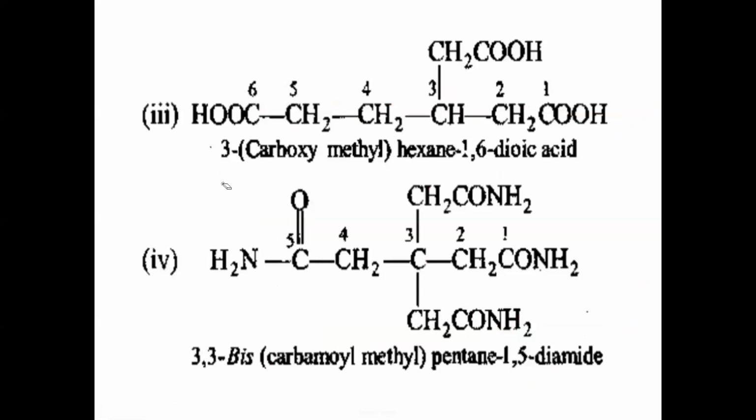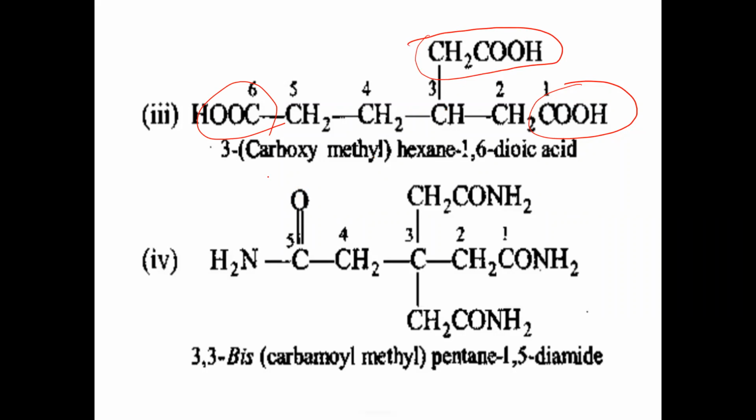Now in this example, what we have to understand is, how many times is the COOH group there? Check. 1, 2 times. So the COOH group is there 2 times only. This one is not CO, only COOH here. What should we take this group as? Carboxymethyl.